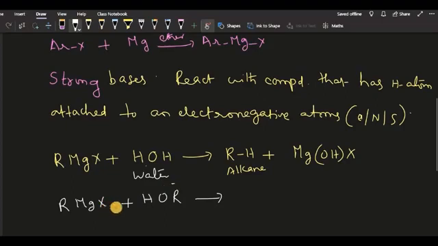This hydrogen will become plus, this alkyl group is minus, and this magnesium group is plus. So the result is RH plus ROMgX, the alkane again.